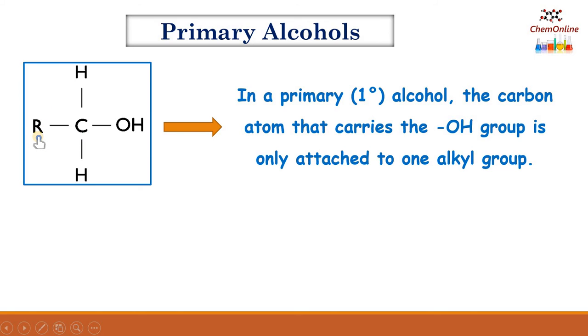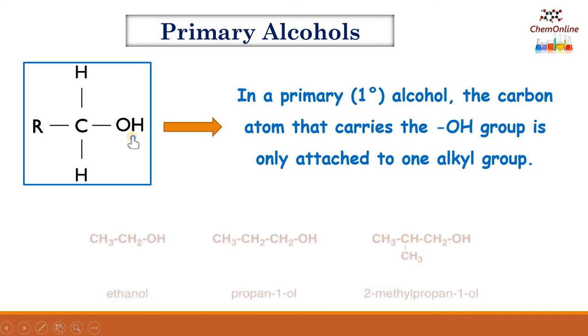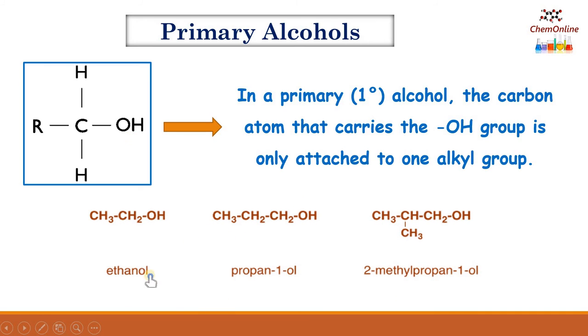The alkyl group is denoted as R. So the carbon bearing the OH is attached only to one alkyl group. Then it is called a primary alcohol. So the formula becomes RCH2OH.